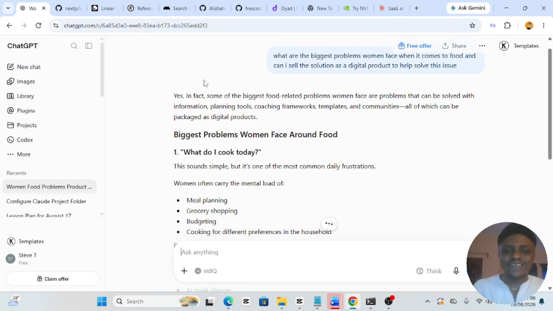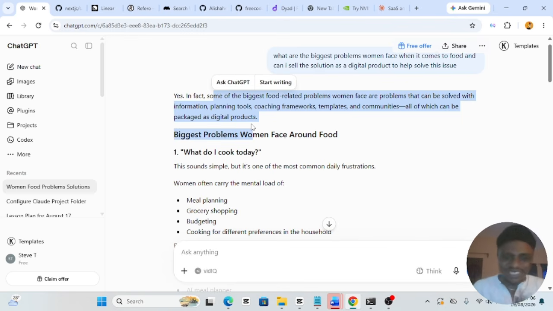Yes, it says yes. In fact, some of the biggest food-related problems women face are problems that can be solved with information, planning tools, coaching frameworks, templates, and communities, all of which can be packaged as a digital product. You see, so this is how to find the digital product. In fact, this is the easiest way to find a digital product to create and sell online. So, biggest problems women face around food.